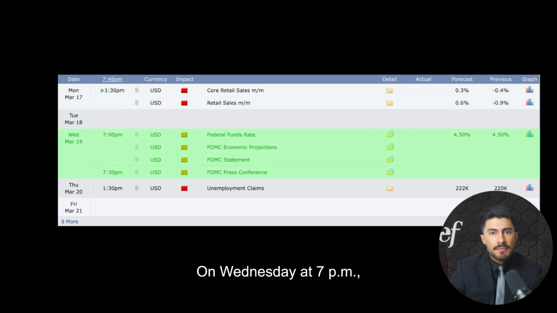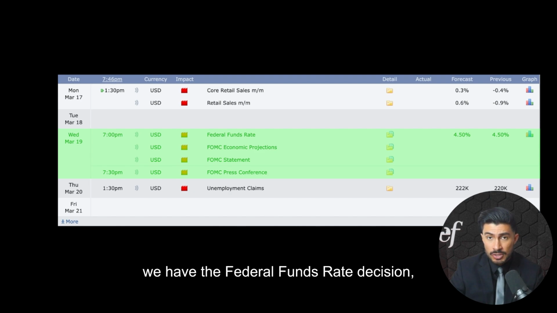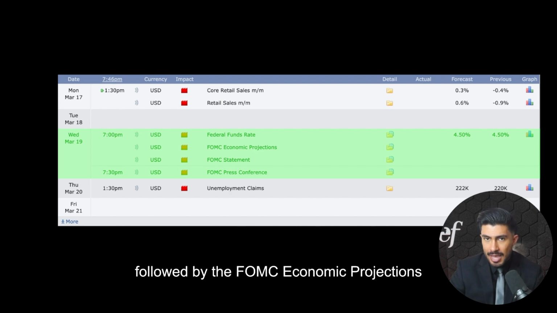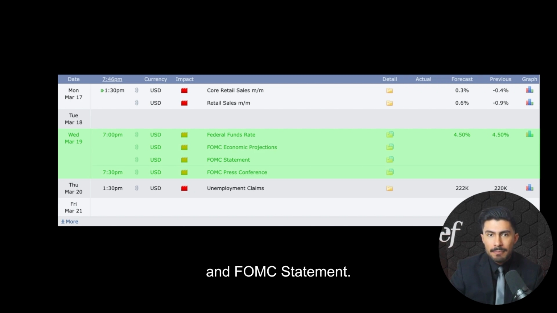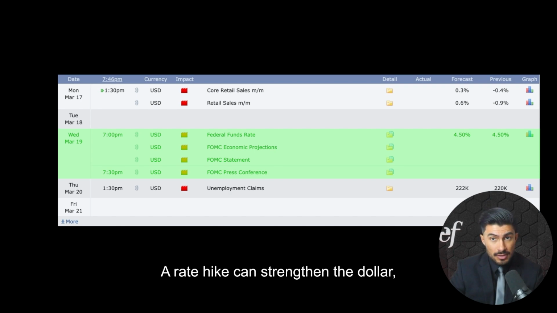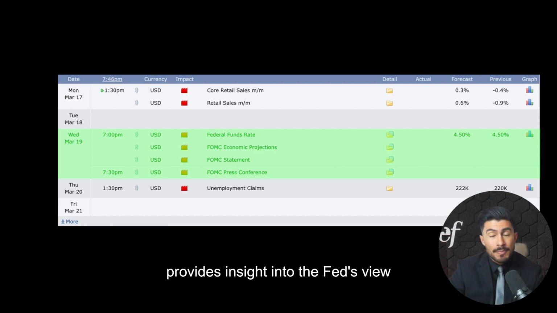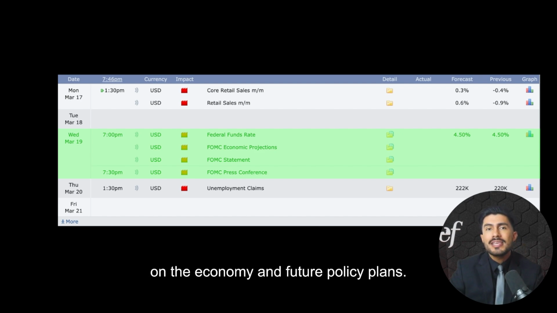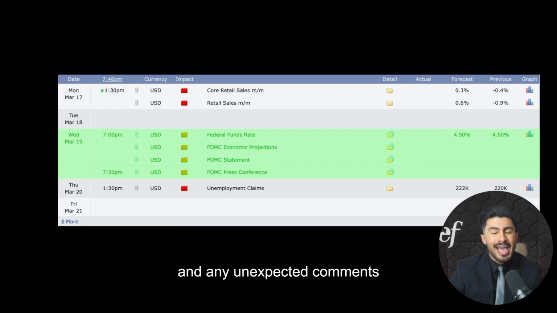On Wednesday at 7 p.m., we have the federal funds rate decision, followed by the FOMC economic projections and FOMC statement. The Federal Reserve will announce if they are changing interest rates. A rate hike can strengthen the dollar, while a rate cut can weaken it. The FOMC statement provides insights into the Fed's view on the economy and future policy plans. Then at 7:30 p.m., the FOMC press conference will be held, where the Fed chairman will answer questions and any unexpected comments can create market volatility.